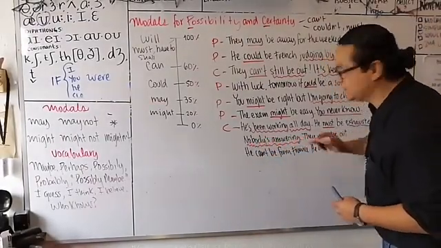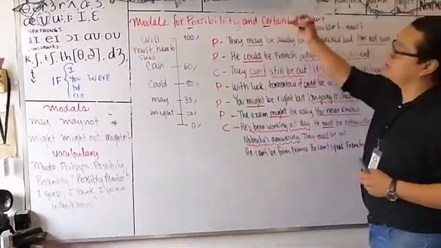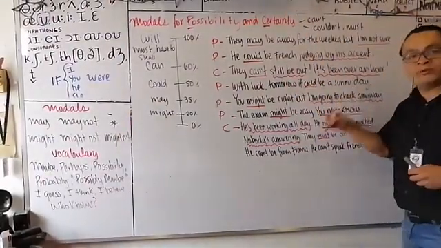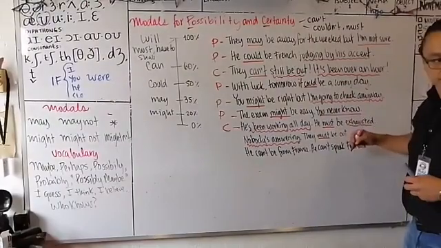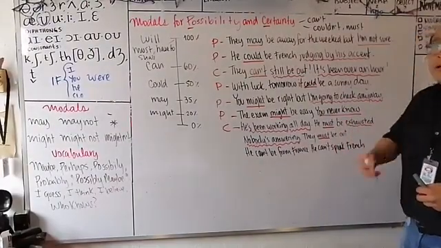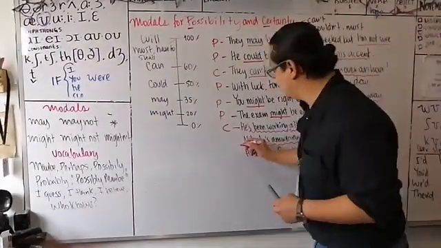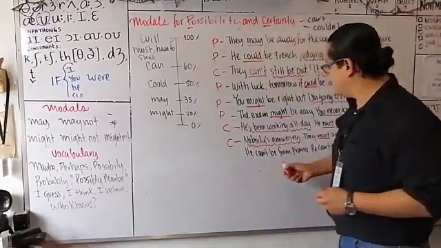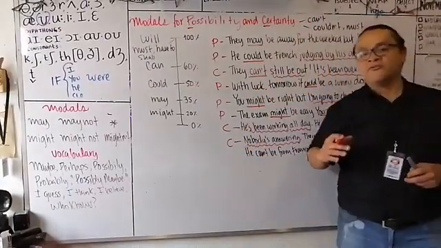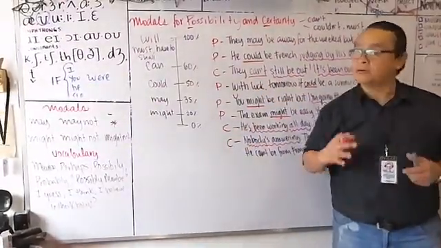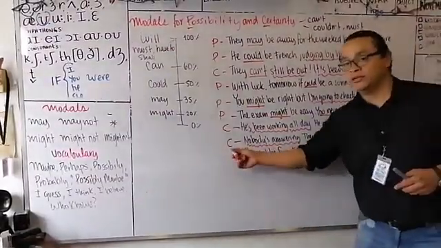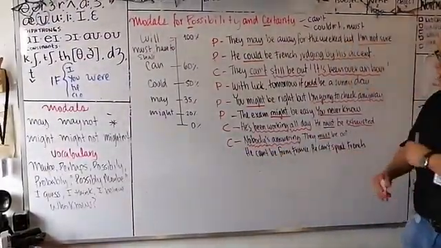Nobody's answering. So we believe, we are certain that nobody's home. They must be out. Probability or certainty? Certainty. There you go. So again, this is must, not for obligation, but for certainty. Okay? And our last example.